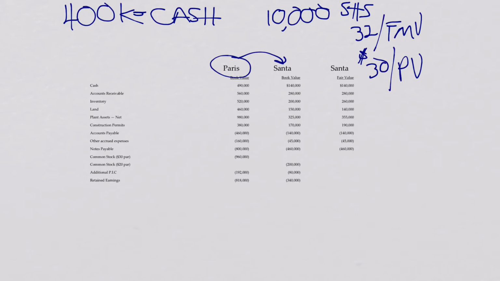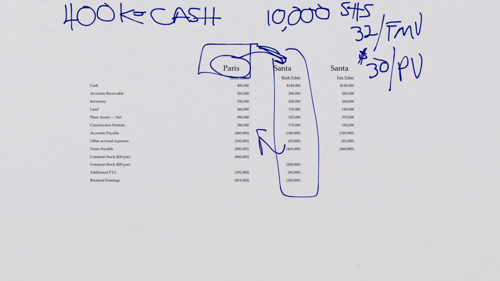But I'm going to approach this problem from the standpoint of why they have to both be the same. The concept of the consolidated is to show Paris as one company having bought the stock of Santa, but as if it's one company. And if Santa dissolves into Paris, it's the same thing, isn't it? Let me say that again. If Paris buys the stock and dissolves everything that it buys into Paris, that's one thing. All the assets become part of Paris, and all the liabilities become part of Paris if it's dissolved inside.